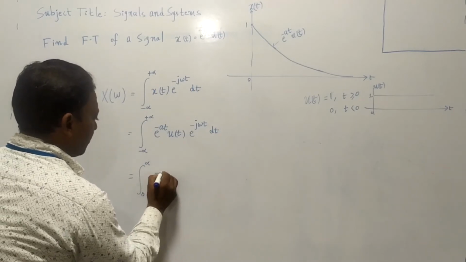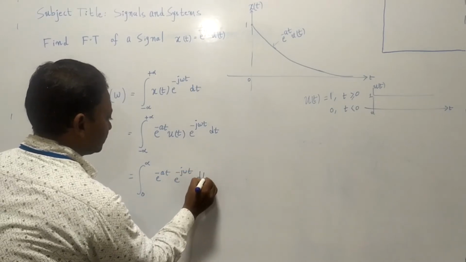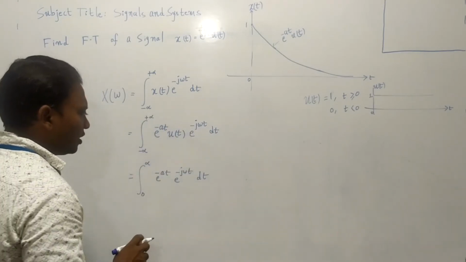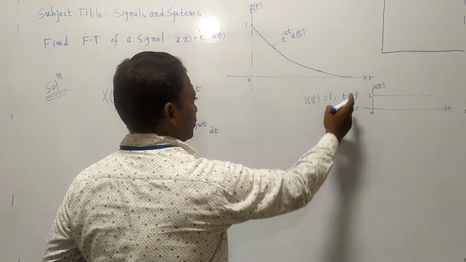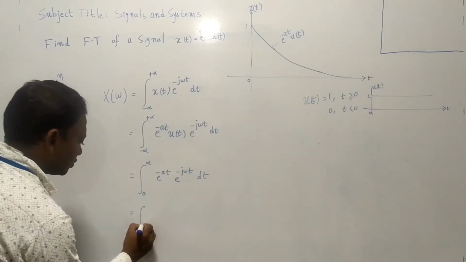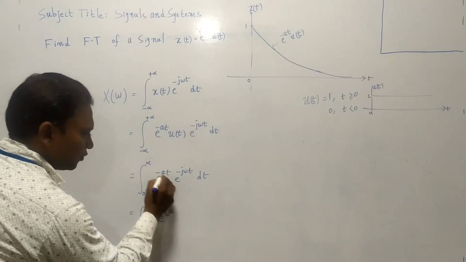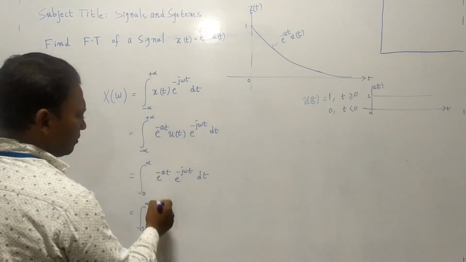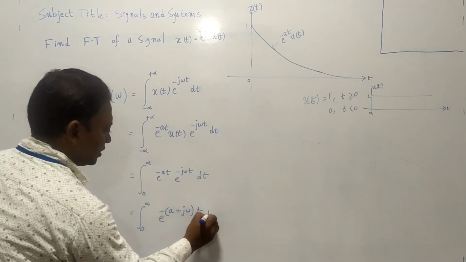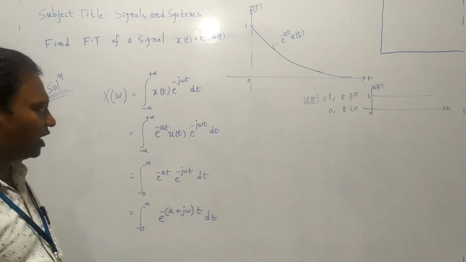Now e power minus at into e power minus j omega t dt. You need not write u(t), since u(t) is 1 for t greater than 0 and 0 for t less than 0. So the integral from 0 to infinity of e power, taking t common, minus (a plus j omega) t dt.